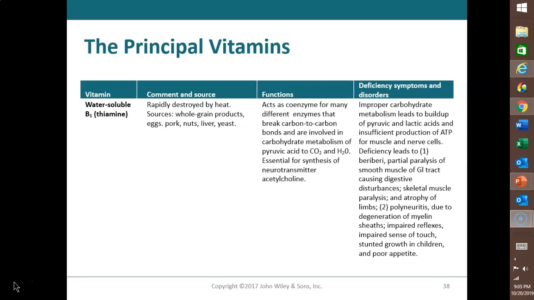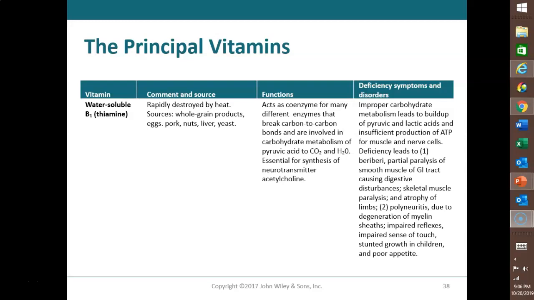Next, we'll look at the water-soluble vitamins, which include all of our B-complex vitamins. There are several of these. B1, it's important. Not important in that I'm going to test you on it. One thing I want you to notice about all these B vitamins is that these are all going to be consumed in your diet.